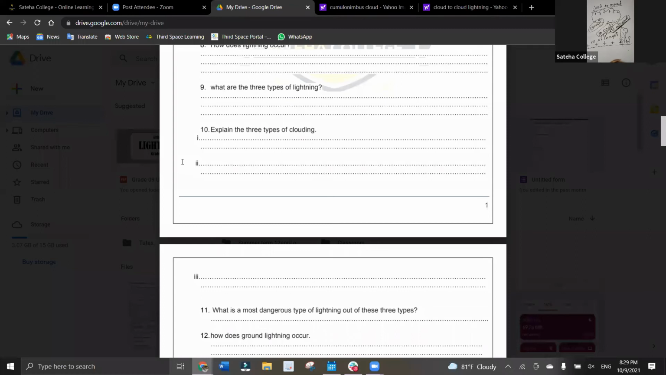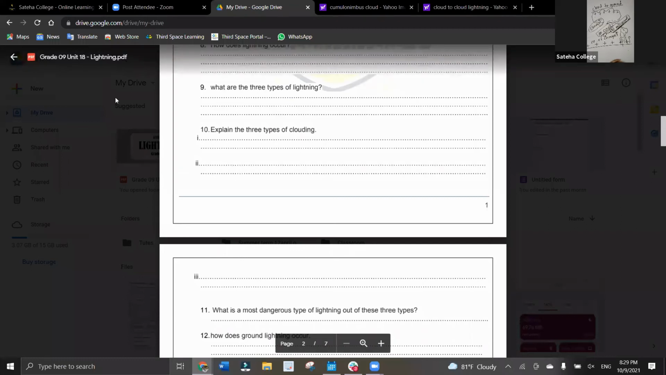Then the next one, I need the answer from Ashfa. Ashfa, tell me what is cloud to cloud lightning? Yes, Miss. Cloud to cloud lightning is a jump of charges between 2 regions of a charged cloud, or between 2 clouds containing different charges. Mostly it occurs from cloud to cloud. Yes, very good, Ashfa.